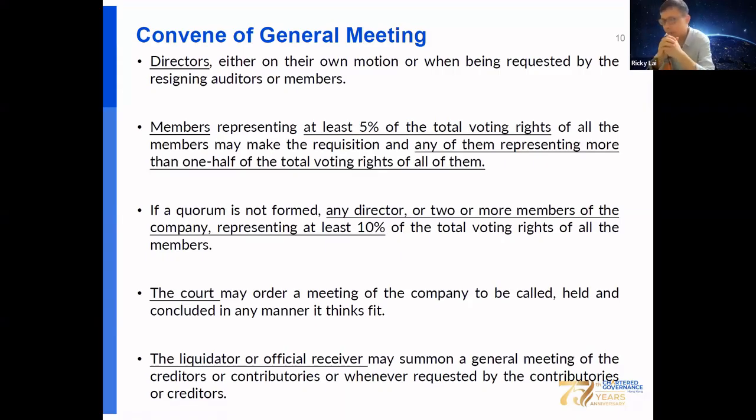If the quorum cannot be formed for the general meeting, then any directors or 2 or more members, so long as representing at least 10%, can call the meetings. Of course, by court orders, the court may order a meeting to be called. During winding up, the liquidators or official receiver may summon general meetings of the creditors or contributories, that is the members of the company, because of the winding up procedures, or because of a request by the contributories or by creditors.